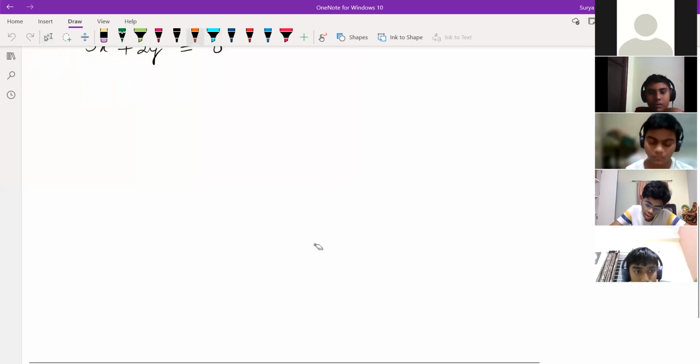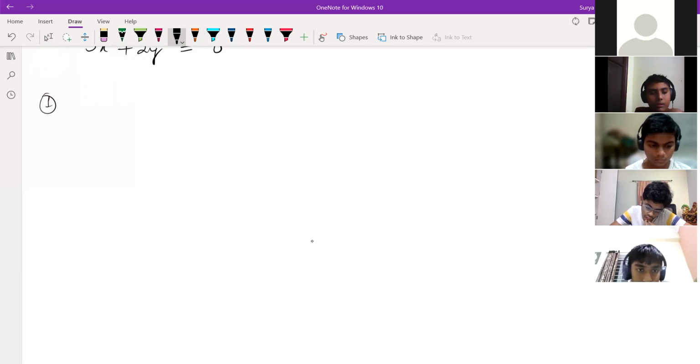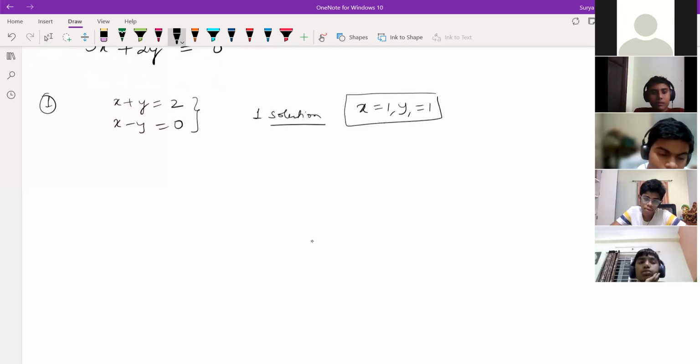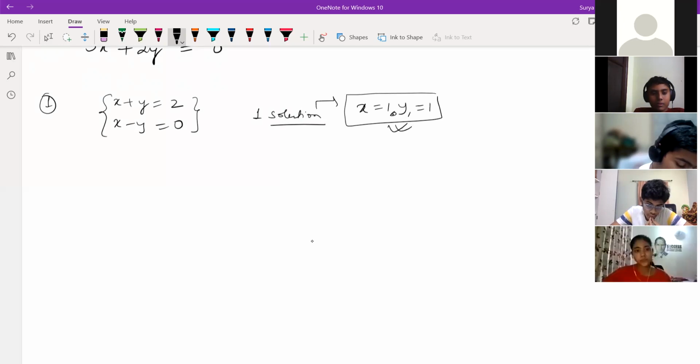We are finding the value of x and y, right? But sometimes we have only one solution. See, suppose I'm writing x plus y is equal to 2 and x minus y is equal to 0. It means that this is having only one solution. Why? Because if you put x is equal to 1 and y is equal to 1, this is the solution, only one solution you get. Correct or not, children? Apart from this, do you have any other solution in which both the equations will satisfy simultaneously? It will not happen, right? So this is having only one solution.